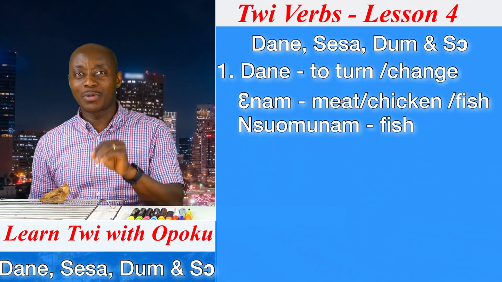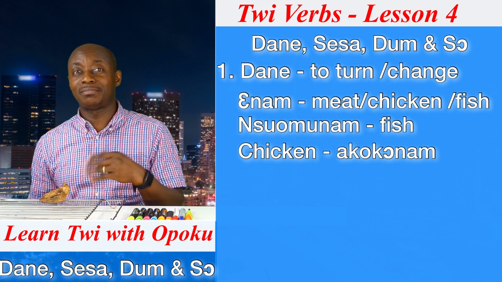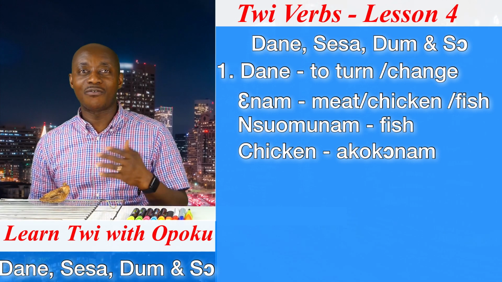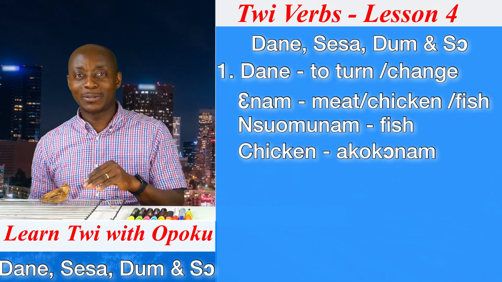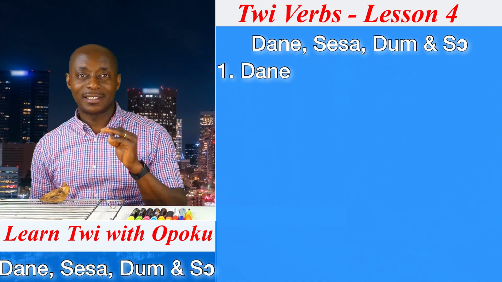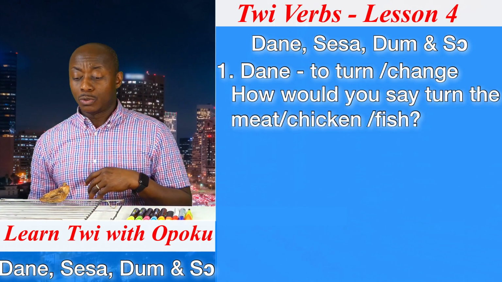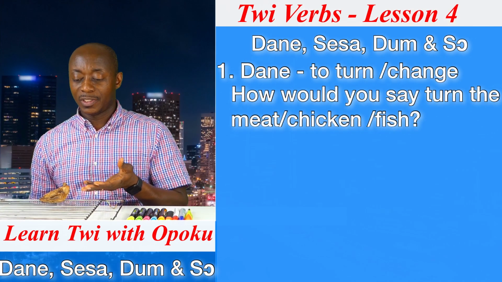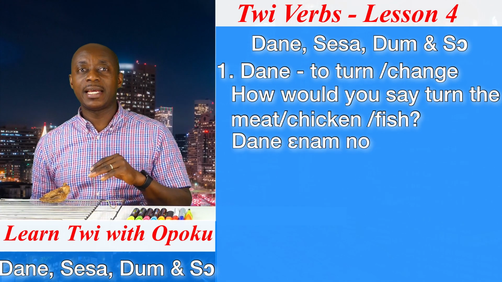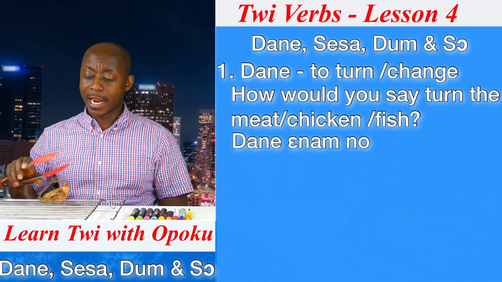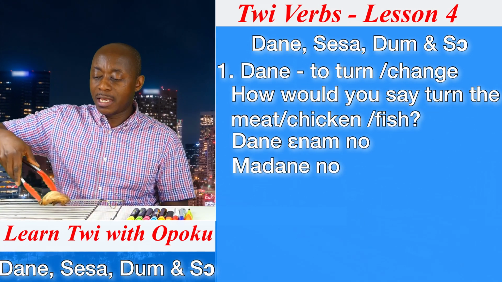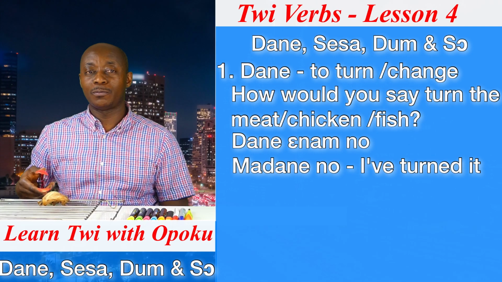Nsuo munam. Okay, so this is what? Chicken. Akoko nam. Akoko is chicken or fowl. Good. But the actual verb that we're dealing with is what? Dane. And that is what? To turn. So if I want you to turn this chicken or this enam, I will say Dane enam no, and I will have to do this. Good. In this case, I will say madane no. Madane enam no.